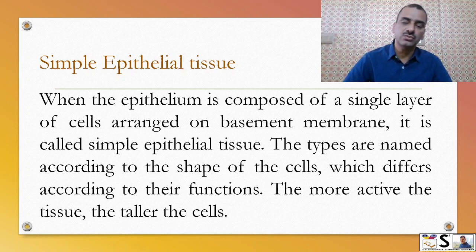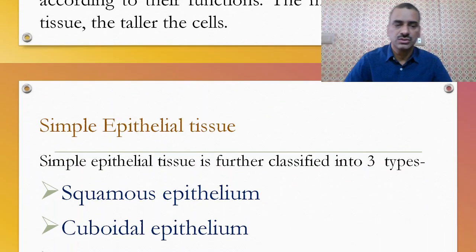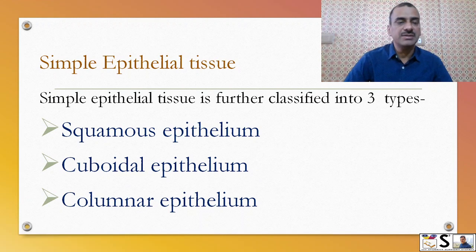The more active the tissue, the taller the cells will be. So simple epithelial tissue is further classified into three types depending upon the shape of the cell: first is squamous epithelium, second is cuboidal epithelium, and third is columnar epithelium.